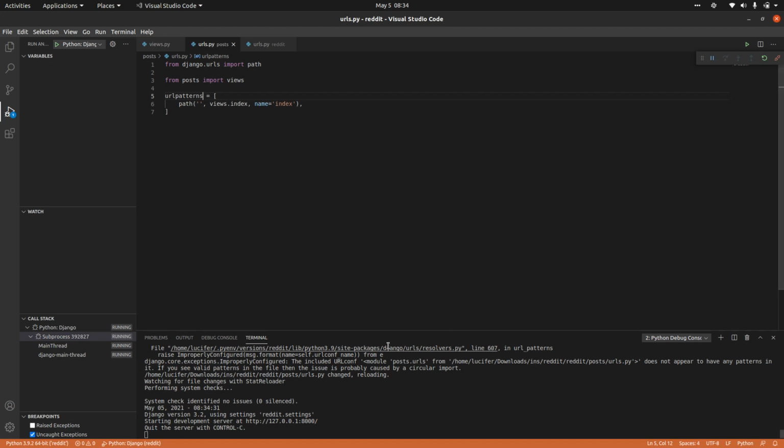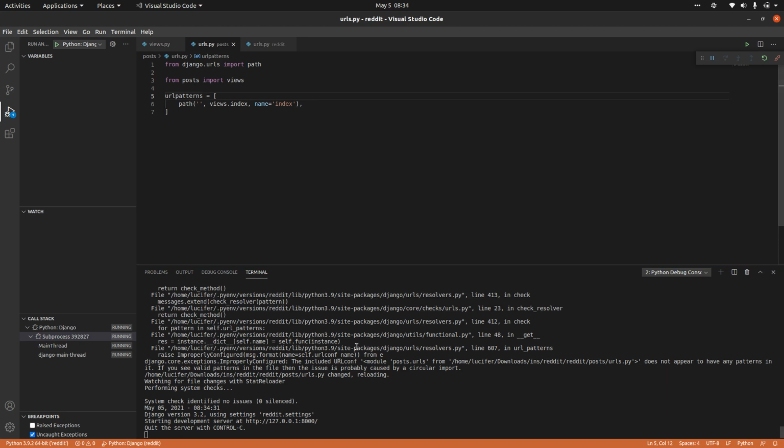From this particular error we can see that it does not appear to have any patterns, which means that our patterns name was wrong, right? So always keep an eye on what error you are getting. Based on your errors only, you can debug the issues. Even a small extra comma or a small extra underscore will lead you to different errors. Always be attentive to what you are writing.